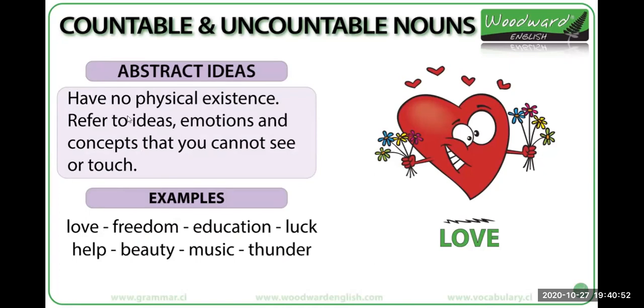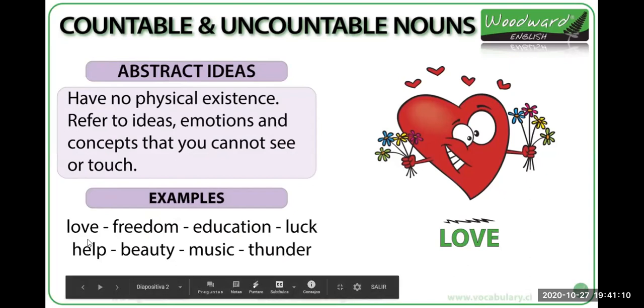They refer to ideas, emotions, and concepts that you cannot see or touch. For example, love, freedom, education, luck, health, beauty, music, and thunder. I want to know if you understand all the words here. Do you understand all of them?